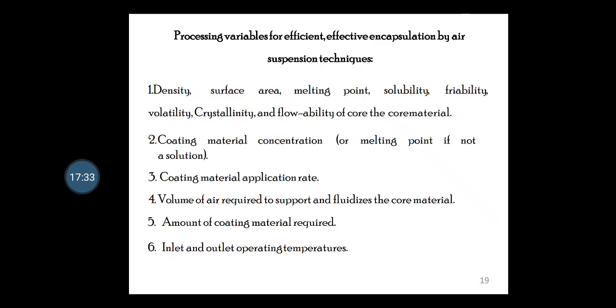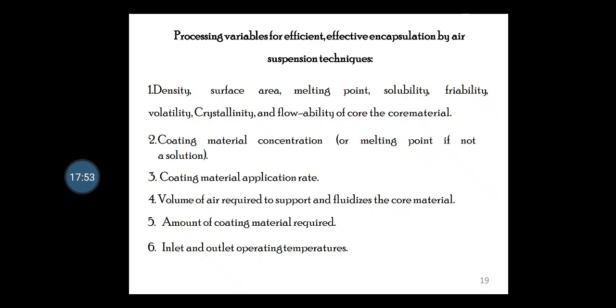The processing variables for efficient and effective encapsulation by air suspension techniques are density, surface area, melting point, solubility, friability, volatility, crystallinity, and flowability of the core material. Then coating material concentration, or melting point if not a solution.